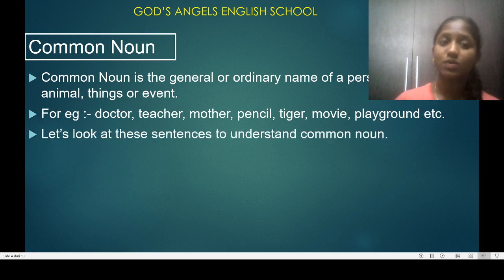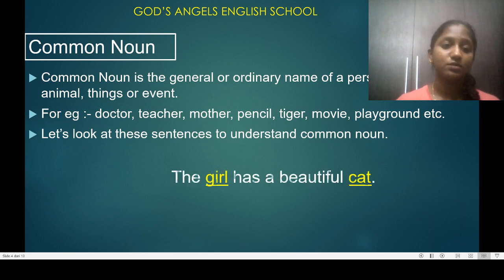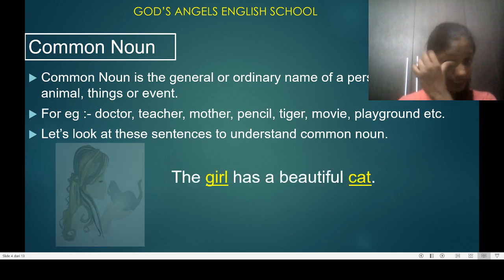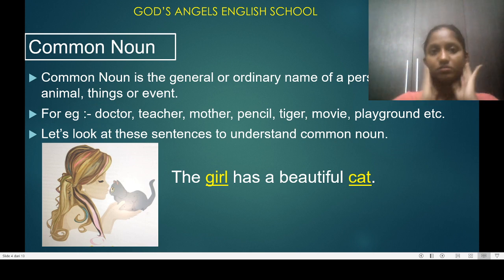So let's look at this sentence to understand common noun. Okay. So we are going to look at the sentence, what the sentence is and what you can see in that picture. You can see the girl and the cat. So the sentence is telling, the girl has a beautiful cat. Now in common noun, what is the sentence saying first?